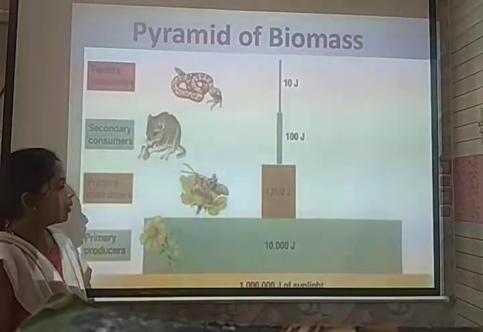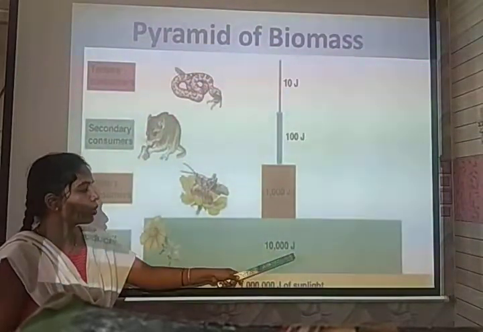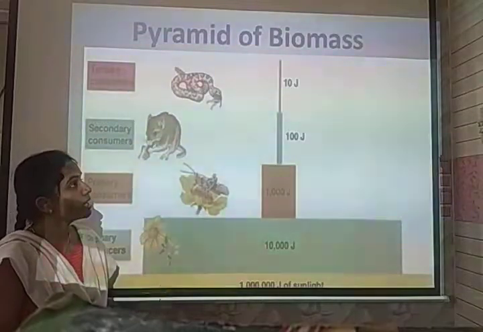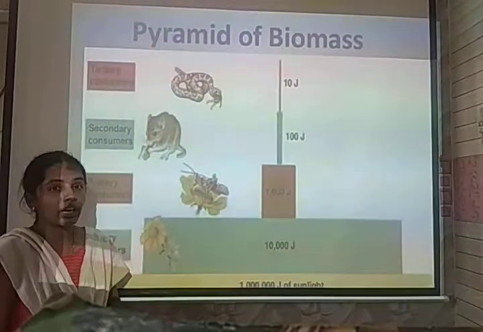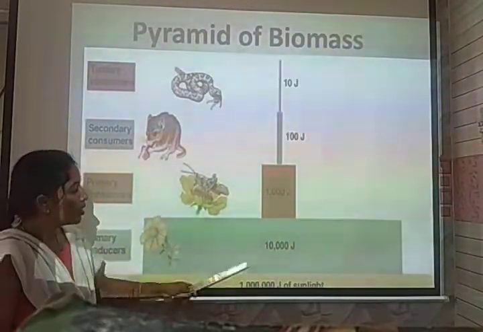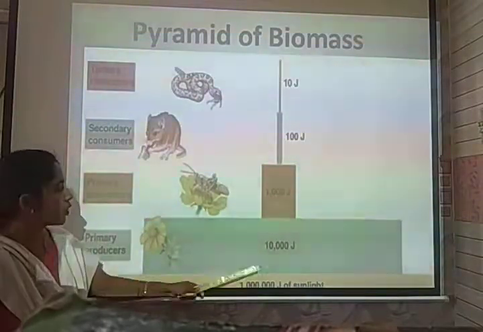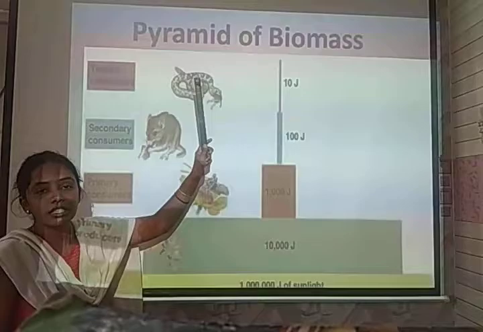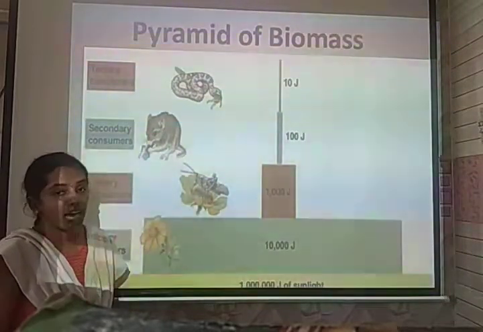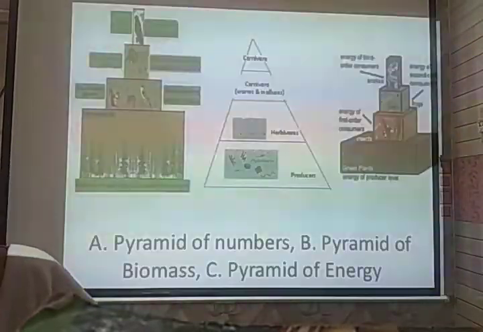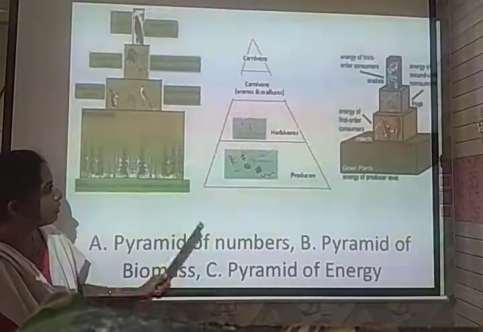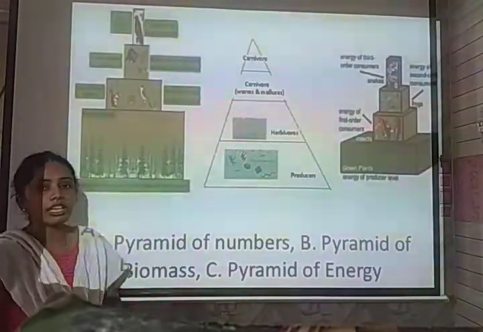The pyramid of biomass is denoted in specific units, where biomass is denoted in kg or grams. Here the producers occupy a certain value. When the trophic level increases, the biomass value decreases. So this is a graphical representation of the pyramid of number, biomass and even energy.